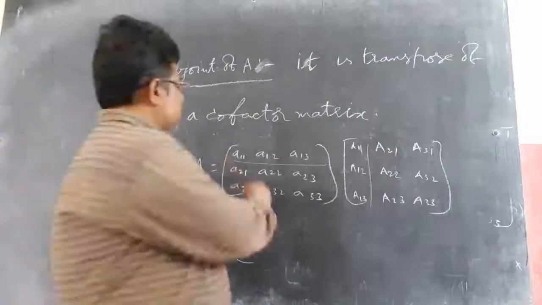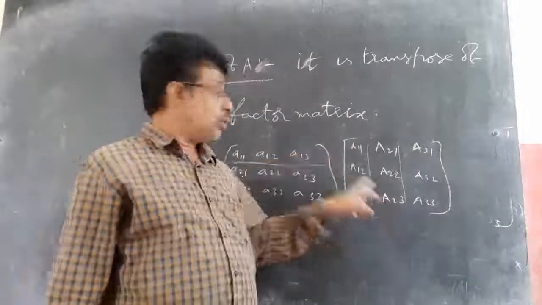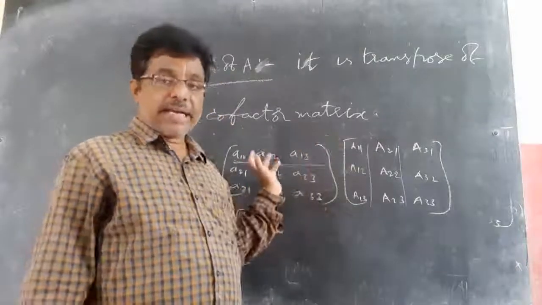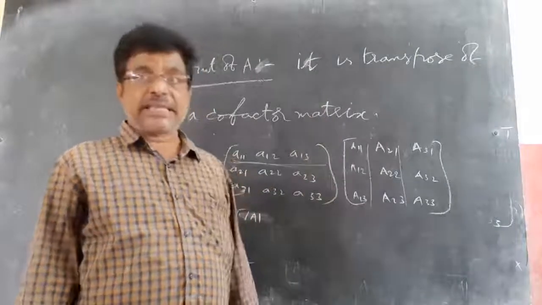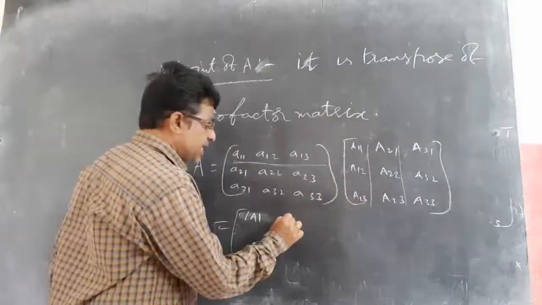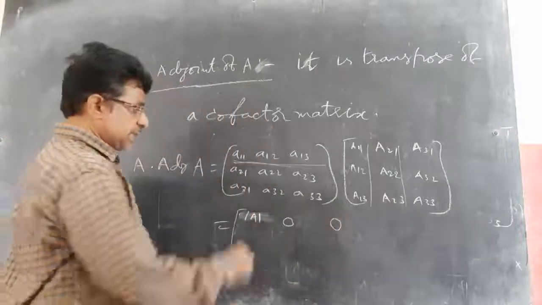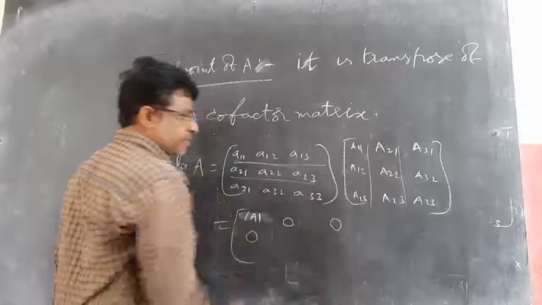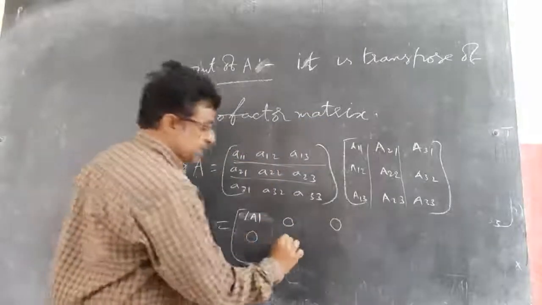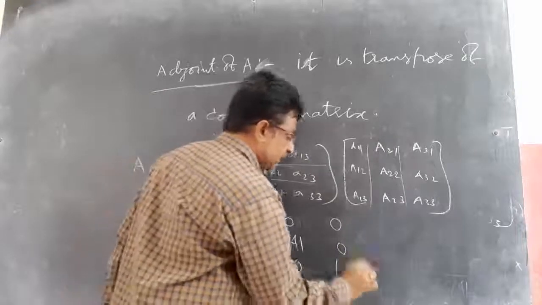Next, first row with second column. So we are doing cofactors of the second row with first column. If you multiply any row or column with other cofactors and add them together, it gives you 0, you know. So this is 0, this is 0. Like the same here, this row with this column gives me 0, but this row with this row, with corresponding cofactors, is delta. Again this is 0, this is 0, this is 0, this is again delta.